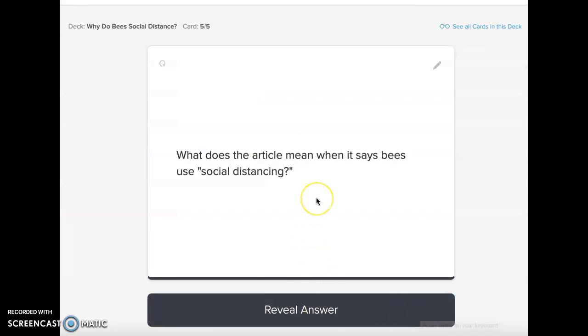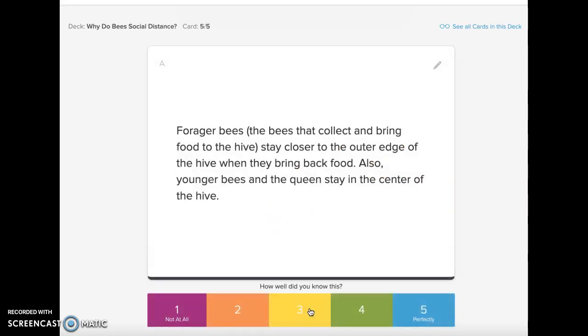What does the article mean when it says bees use social distancing? Forager bees, so again, the bees that collect and bring food back to the hive, they stay closer to the outer edge of the hive when they bring back food. Also, younger bees and the queens stay at the center of the hive.